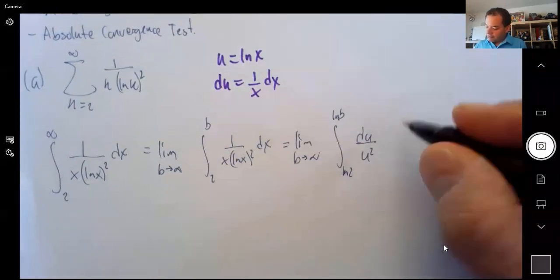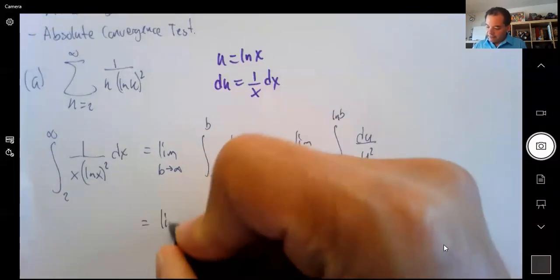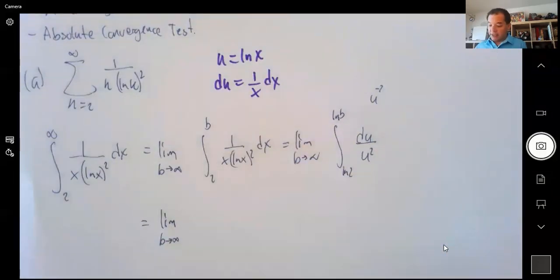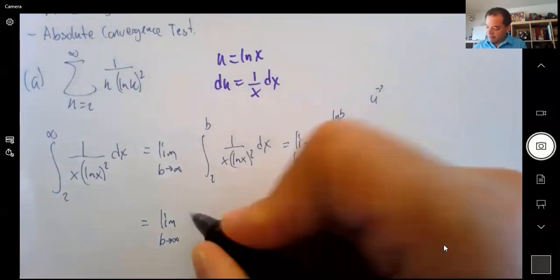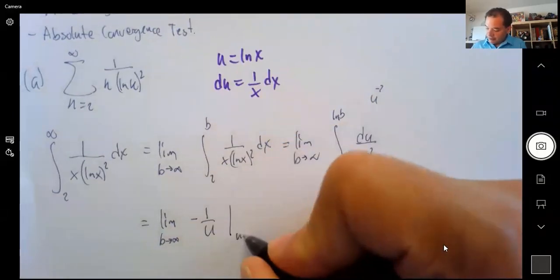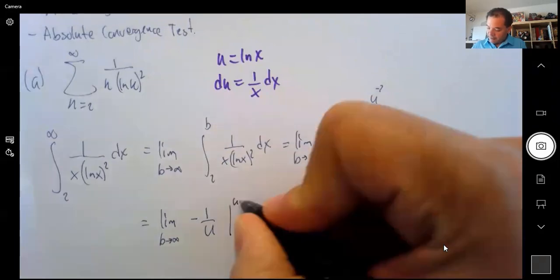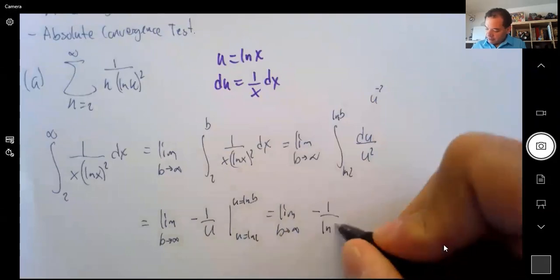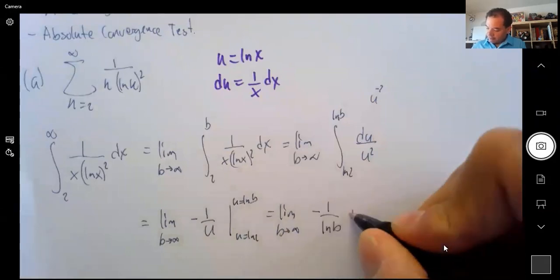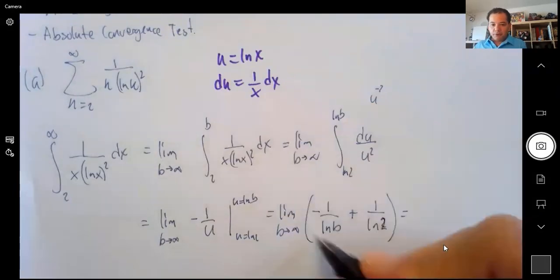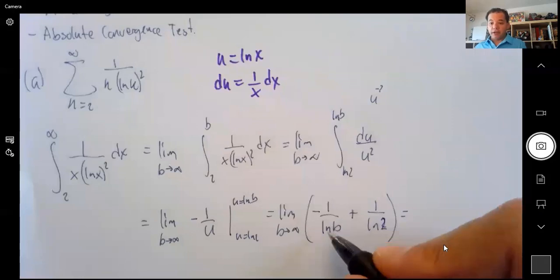It's like u to the -2. So that's awesome. We can integrate it. Let's do it. This is like u to the -2, so it's u to the -1 divided by -1. So it's -1 over u. And we're evaluating it from ln 2 to ln b. So this is the limit when b goes to infinity of -1 over ln b plus 1 over ln 2. And then when b goes to infinity, ln b grows a lot, and so this goes to 0.